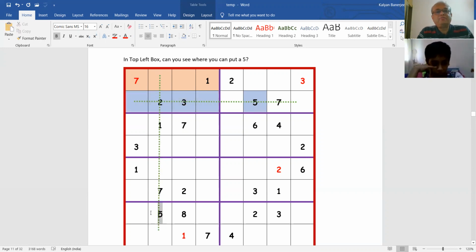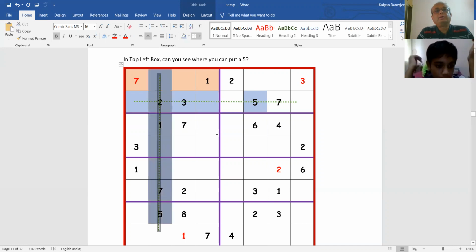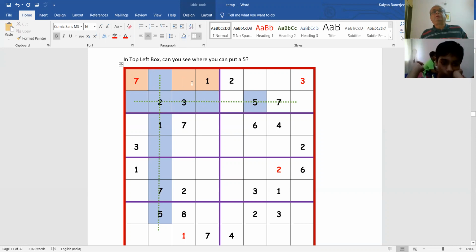Then you see a 5 below, so in that column we cannot have any 5s. That leaves only one place where 5 can be filled in. So we have filled in a 5 here.